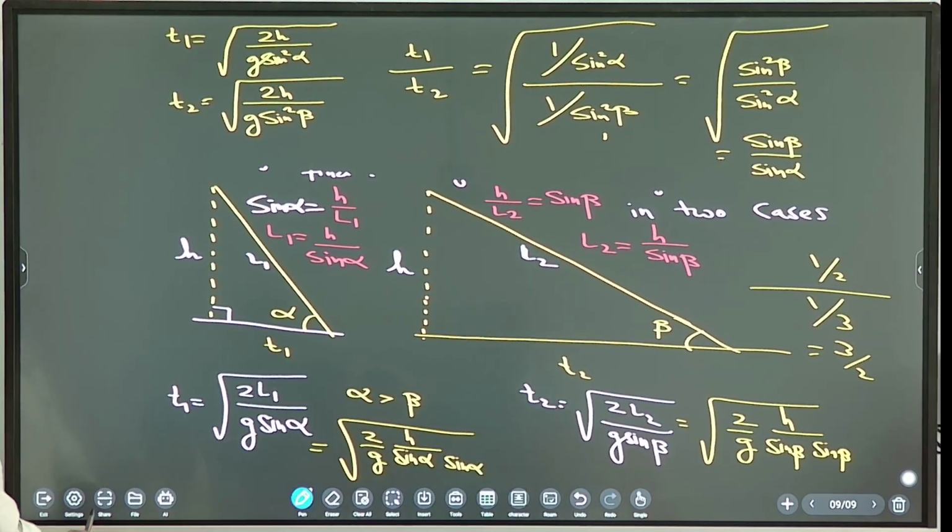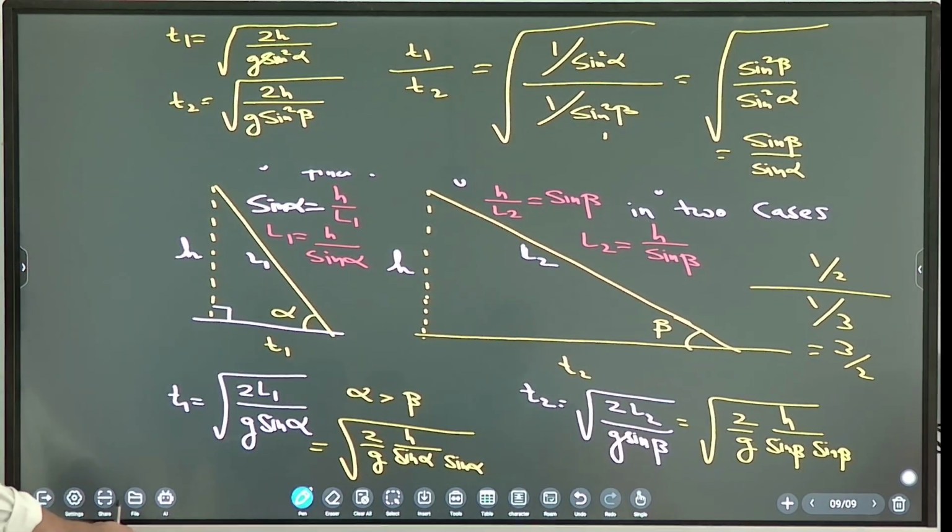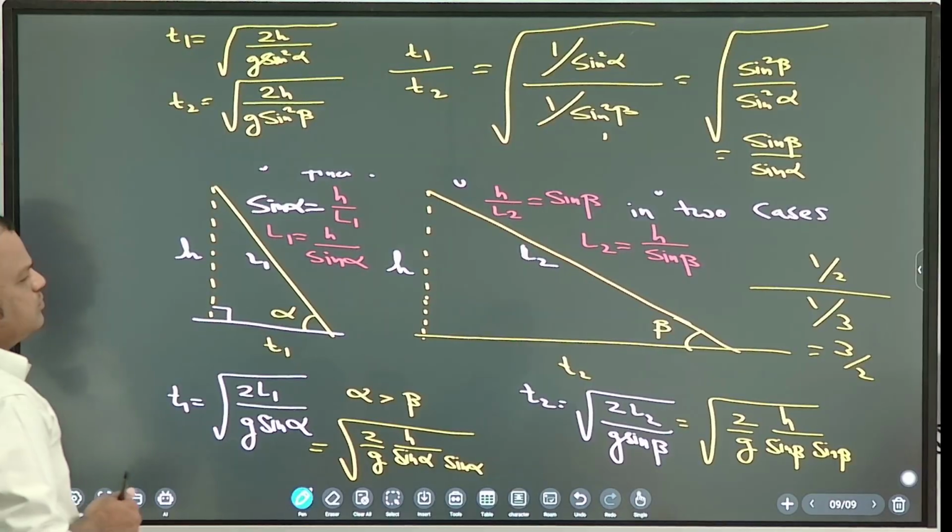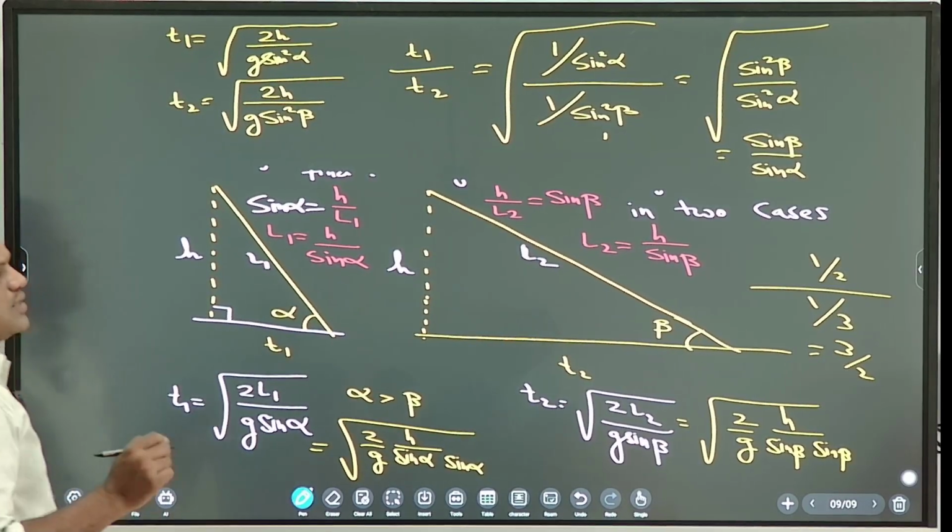Net contact force. Spheres. Okay, spheres. We'll discuss that.